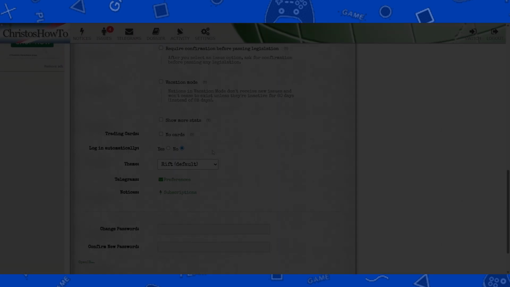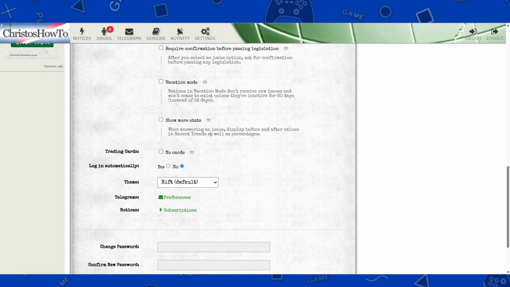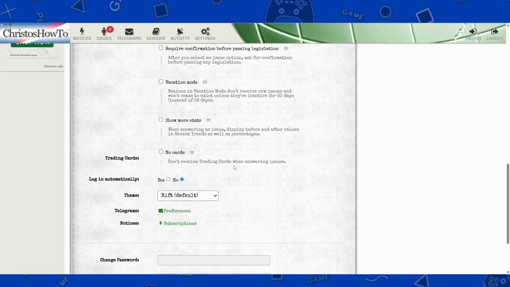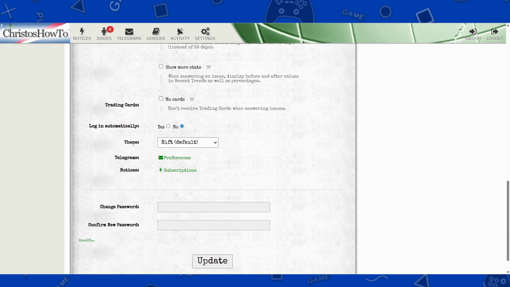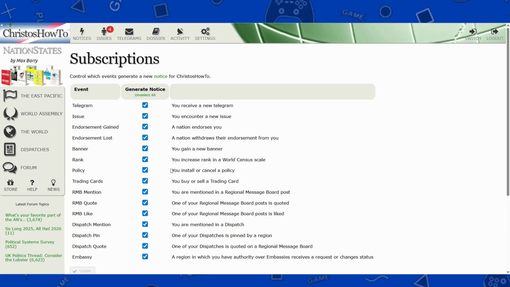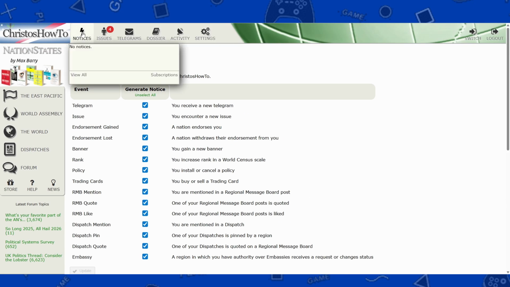Next up, show more stats. If you click here, when answering an issue, display before and after values in recent trends as well as percentages. Basically, more stats. And then no cards. Don't receive trading cards when answering issues. So this game does have trading cards, which is a game mechanic that it has. And then finally, we can choose to log in automatically. We can also set the preferences for telegrams here, and then notices as well for the subscription right here. The notices, it'll tell you things that happened. It's like a notification bell.